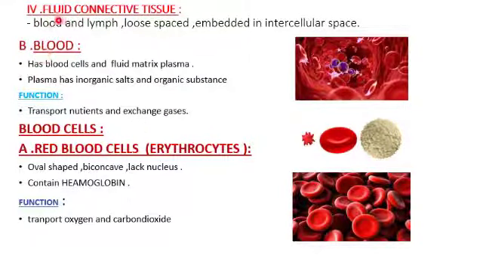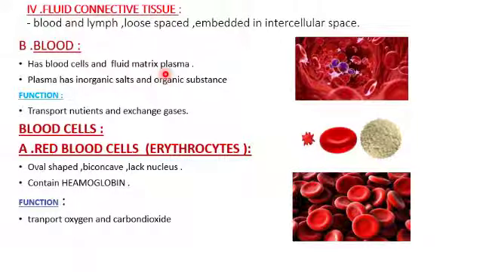The next one is fluid connective tissue. These cells are loosely spaced and they have a lot of intercellular space. For example, blood and lymph. So you can see here blood cells moving inside the blood vessels. This is the white blood cell, this is RBC, the red blood cell, this is platelets. And this is a group of RBC cells. So blood cells have a fluid matrix, plasma.